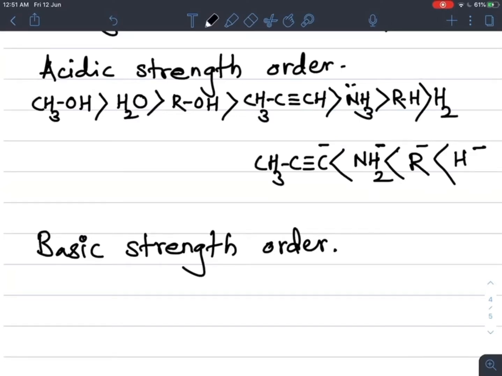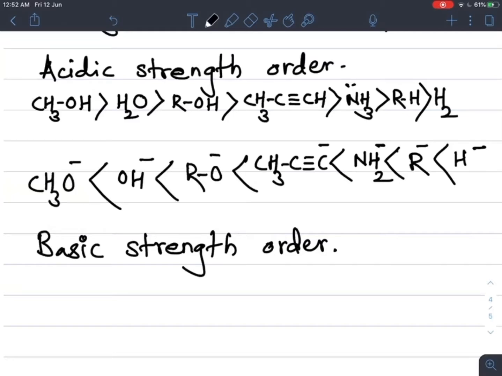Next, remove hydrogen from the alcohol, so what we get is RO minus, the alkoxide ion, which is less basic. Next, remove H plus from water, so we get OH minus, that is the hydroxide ion. And finally, remove the H plus from methyl alcohol, and we finally get CH3O minus. So here we get acid base conjugate pairs.